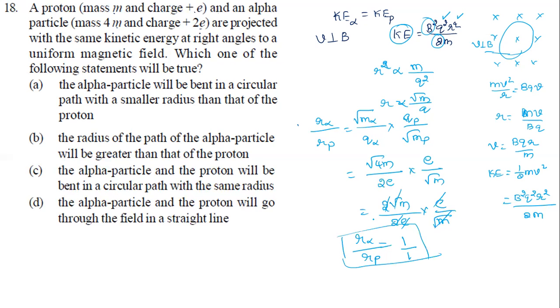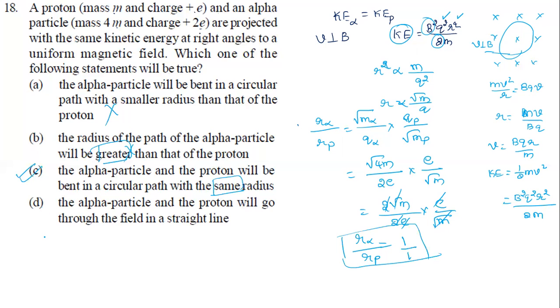Since the radius remains the same, the first option is wrong. Now look at the second. The radius of path of alpha particle will be greater. If you see the word greater anywhere, it is wrong. The alpha particle and proton will be bent in a circular path with the same radius. See, this is the right answer.